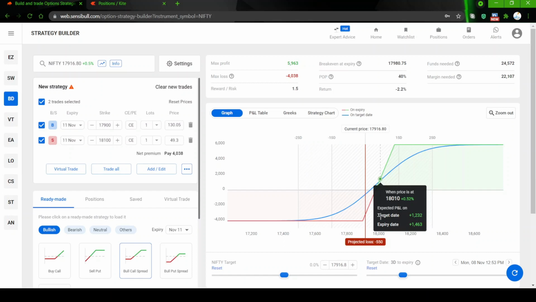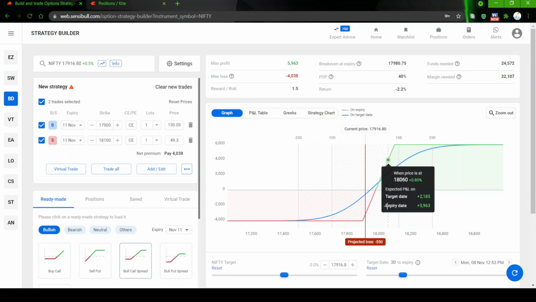On expiry it will be a little higher, but the gain you are going to see on your screen for this position, by paying 4038, is about 1,250 rupees.